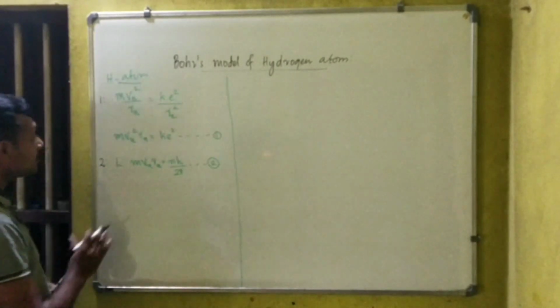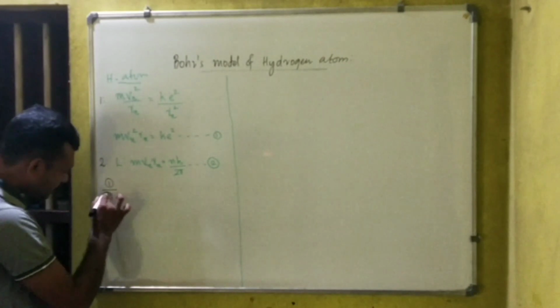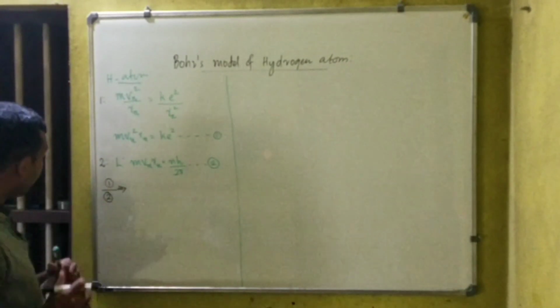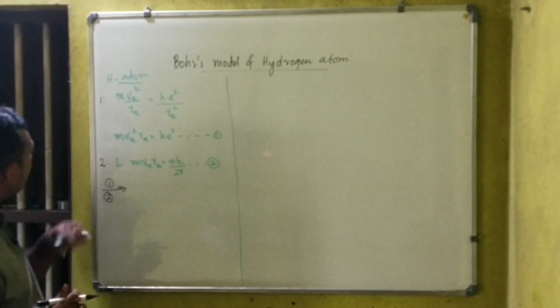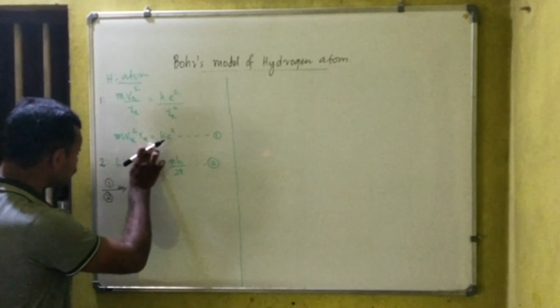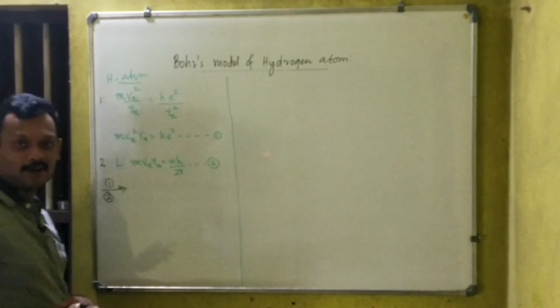So coming on to the simplification. What will be equation 1 divided by equation 2? Equation 1 divided by equation 2 gives, on the left side, m and m will cancel, Rn by Rn is also gone.